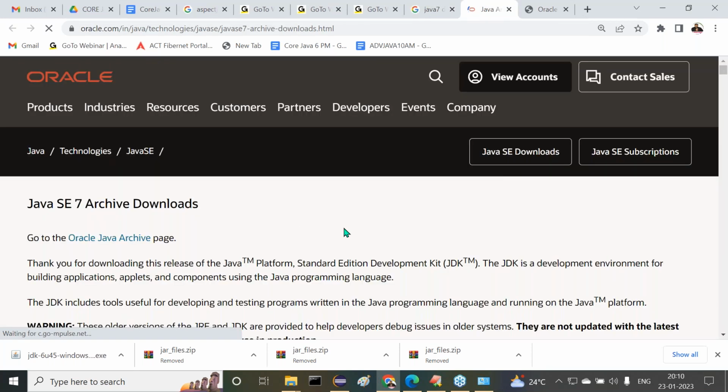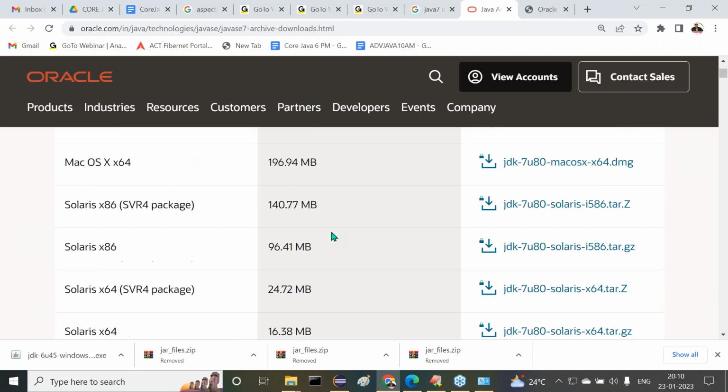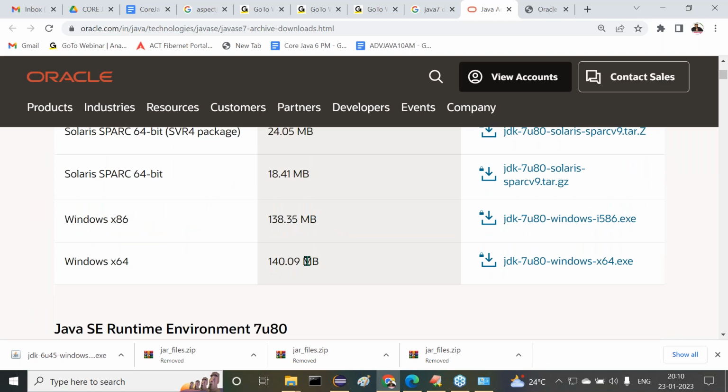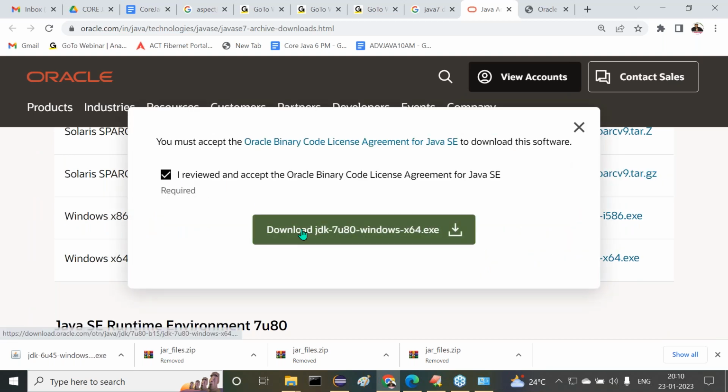Now here again the same process, nothing else. Check your operating system. What is your operating system? Actually my operating system is Windows 64, which is already available. Now click on it. One time is sufficient. Click on it and download.